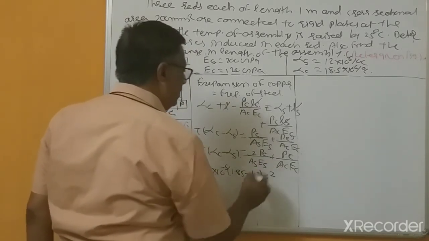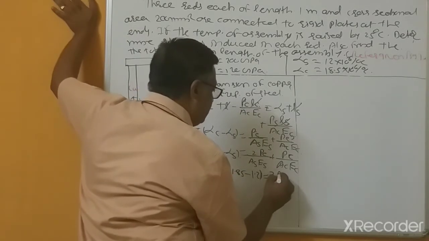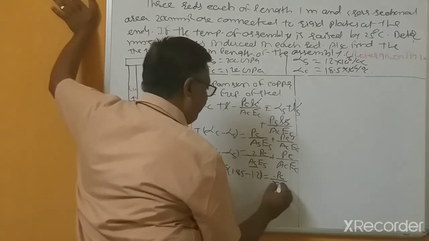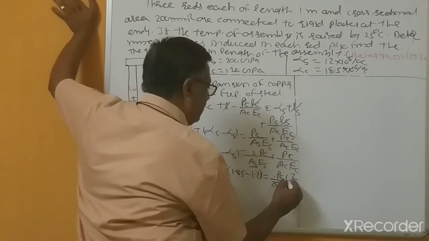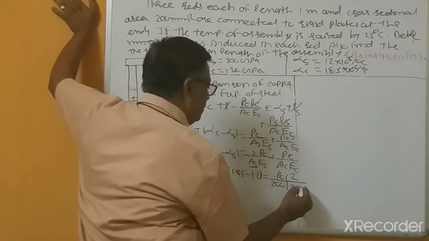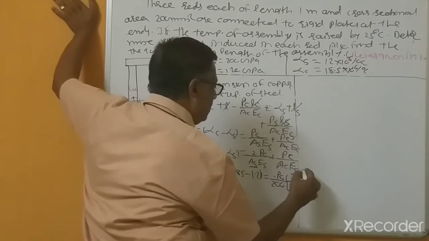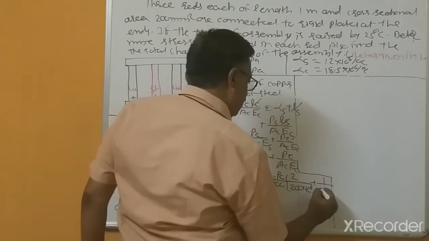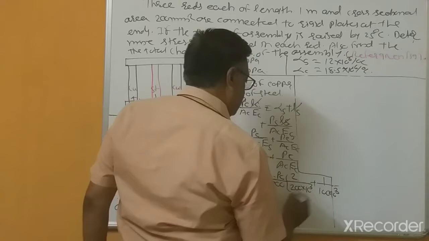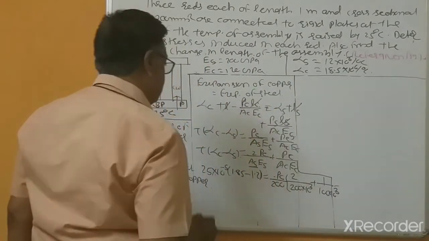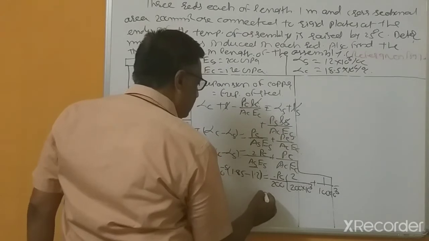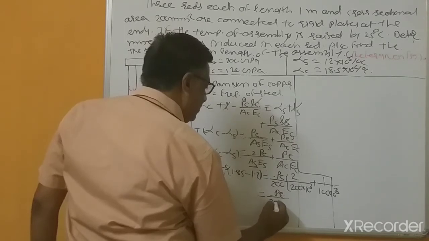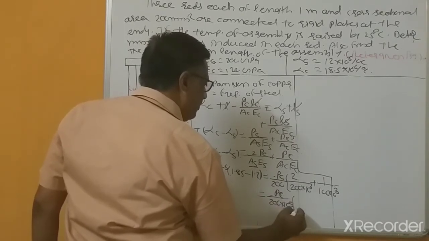Now taking PC common, area 200, 2 divided by ES 200 times 10 to the power 3, and 1 divided by 100 times 10 to the power 3. So PC divided by 200 multiplied by 10 to the power 5.